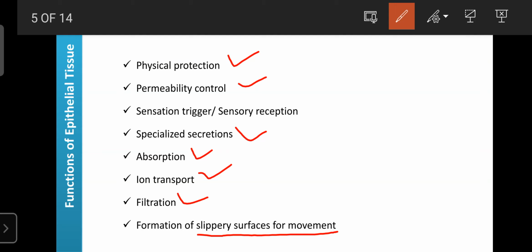So these are the major functions of the epithelial tissues. The major functions are that it is involved in the filtration as well as absorption of nutrients from blood back to our organs, and it can also protect our underlying organs from physical injury as well as chemical injury.